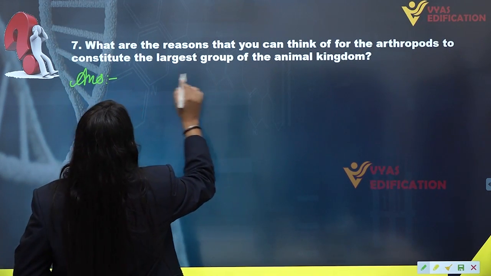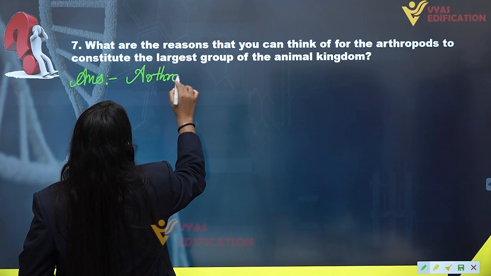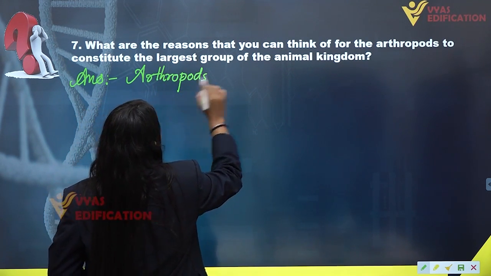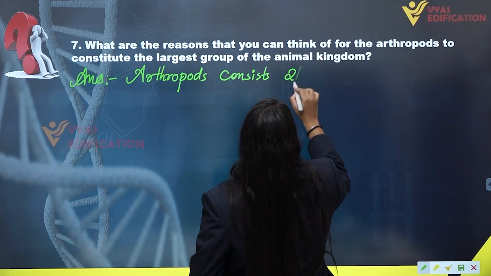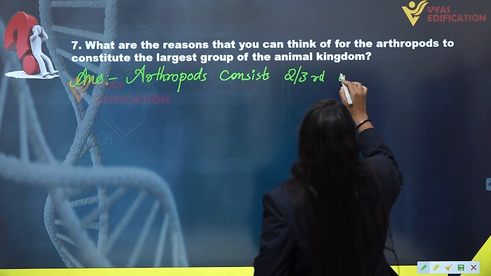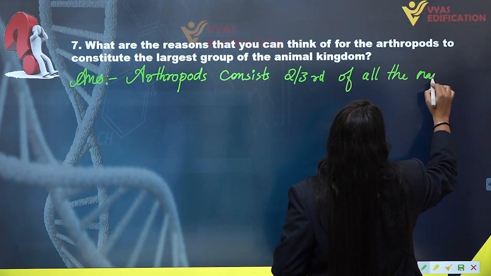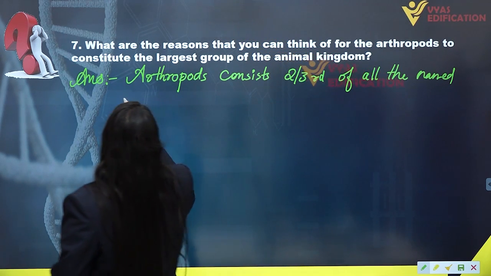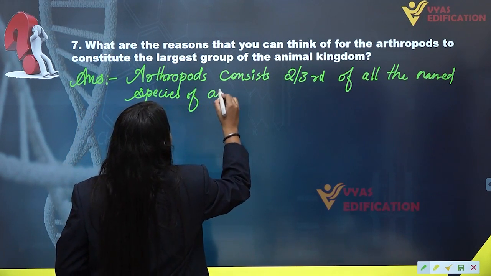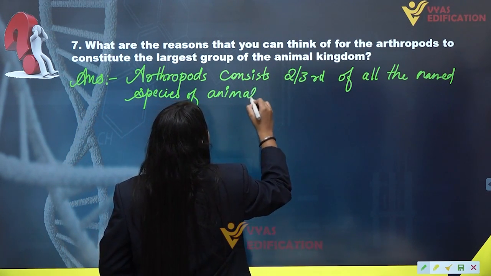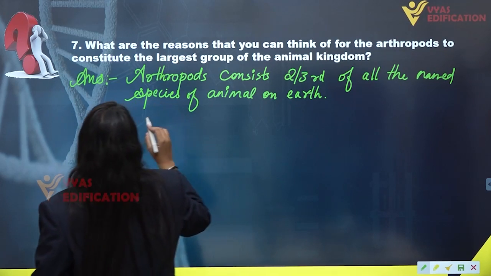First of all, the arthropods consist of 2/3 of all the named species of animals on earth. All right. Now the reasons